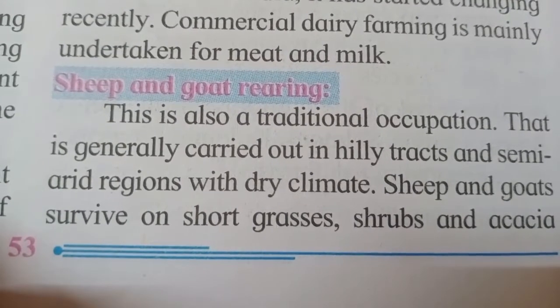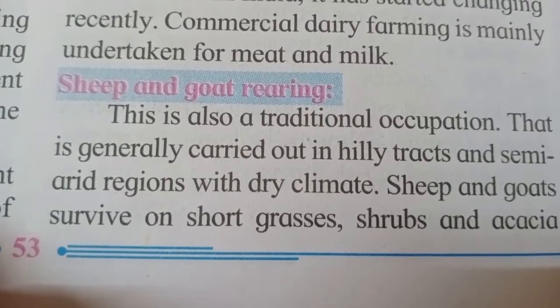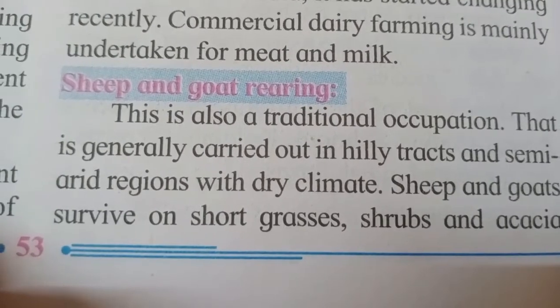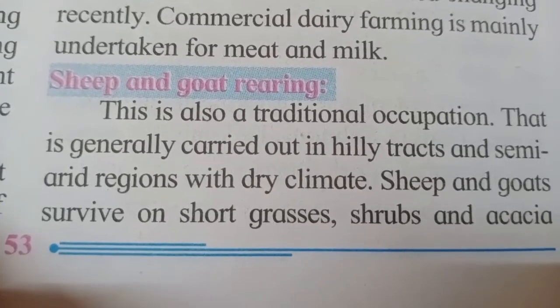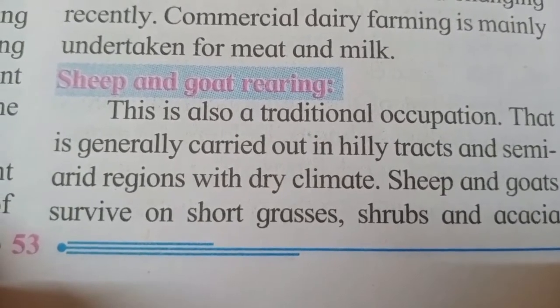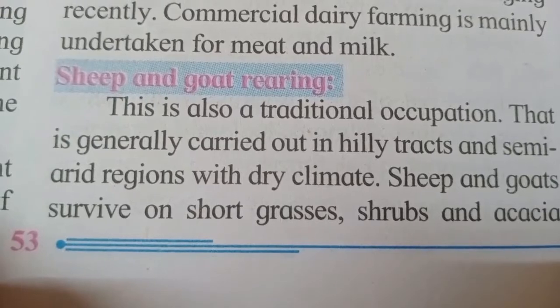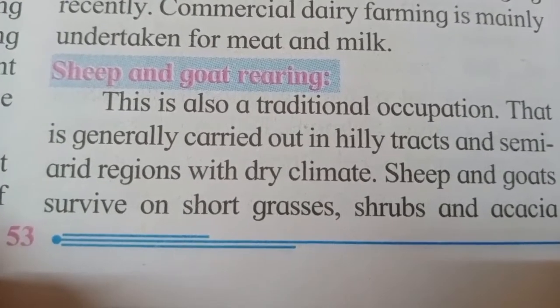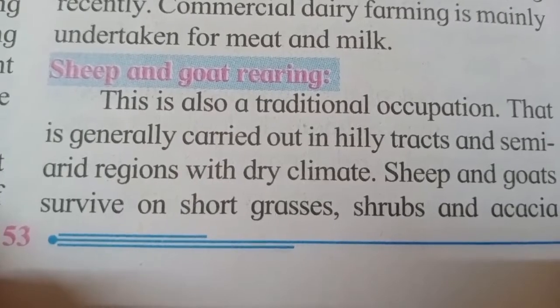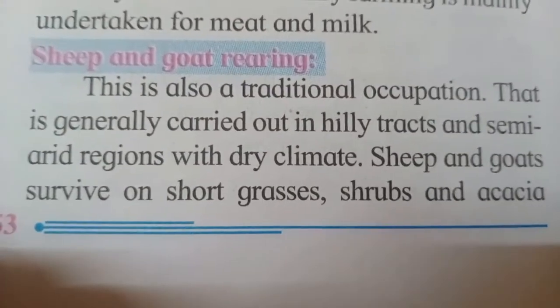But as we know, sheep and goats can easily climb on the hill, and they can easily survive on whatever plants they get. So accordingly, this occupation is mostly carried out in the hilly areas and semi-arid regions. Semi-arid is where there is less grass grown, and of course dry climate.